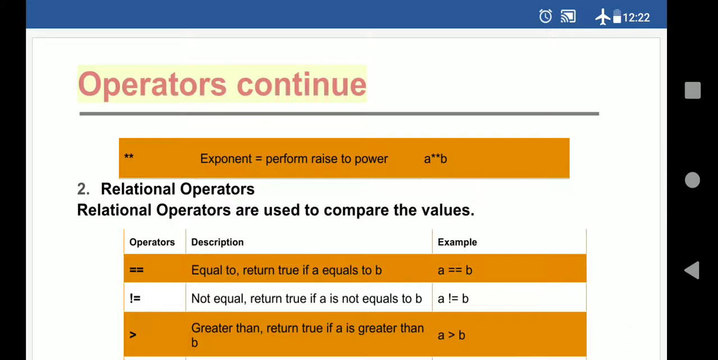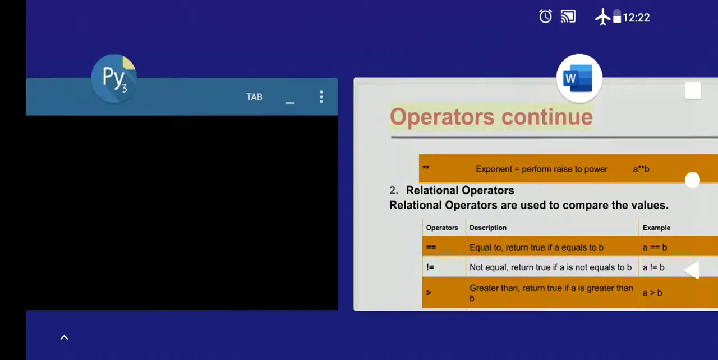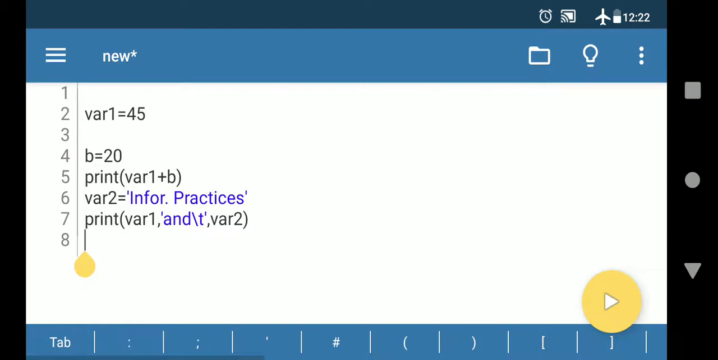Then we have the power operator. The role of the power operator is to calculate the power. Here you will pass a number and the power, and then it will tell you the result. We can try the practical regarding that. It will be a very simple practical.